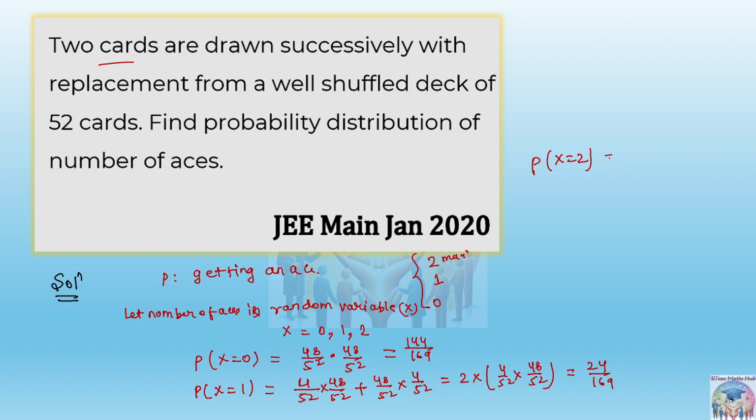Then the next is probability at x equal to 2, meaning getting both the aces. So in the first drawn card you will get an ace, in the second drawn card also you will get an ace. So it will be 1 by 13 into 1 by 13, that is 1 by 169.